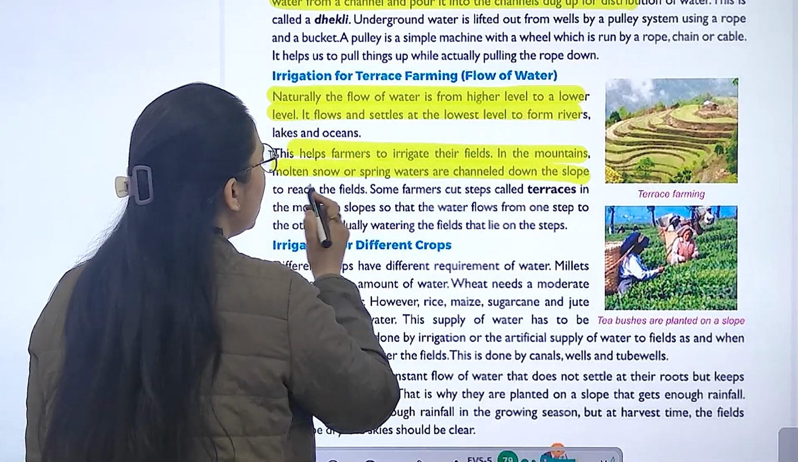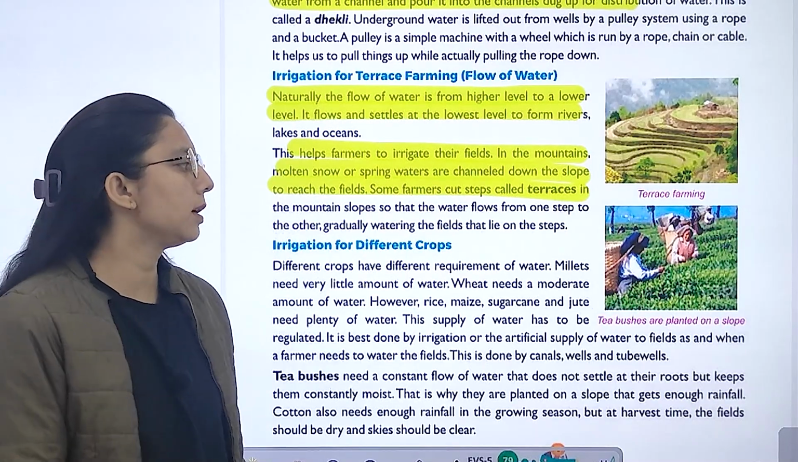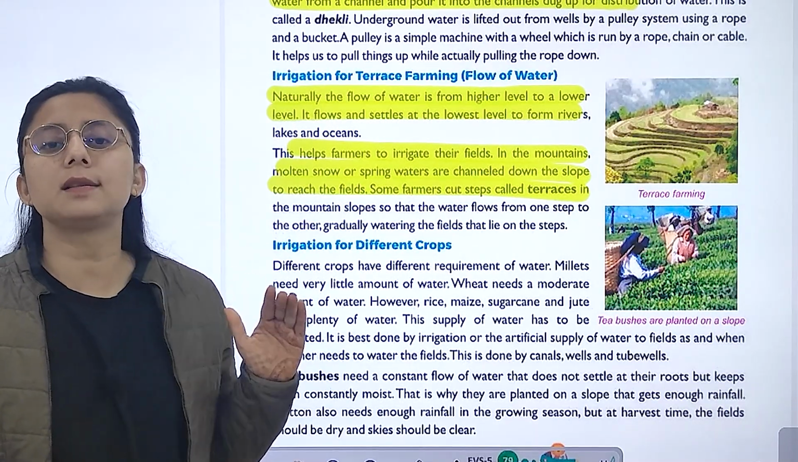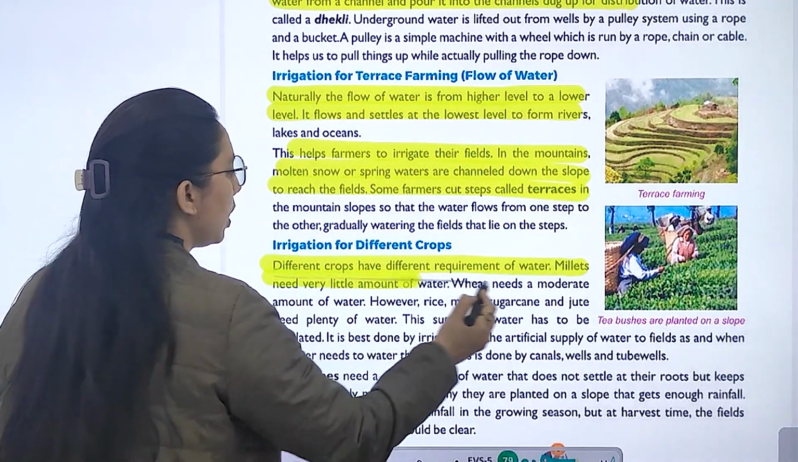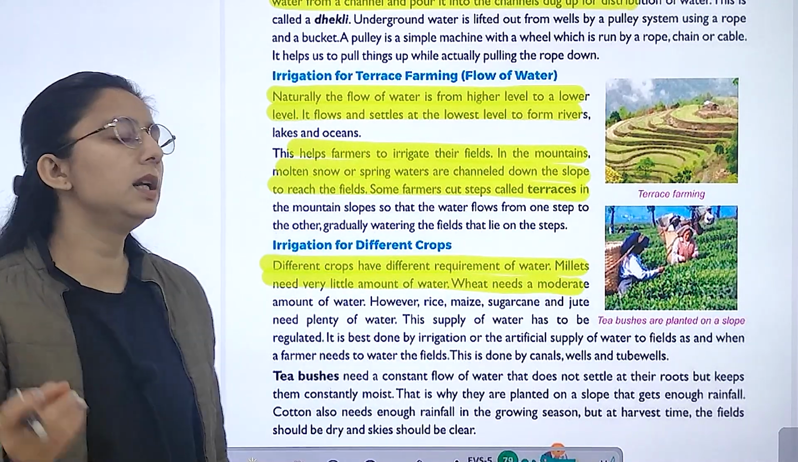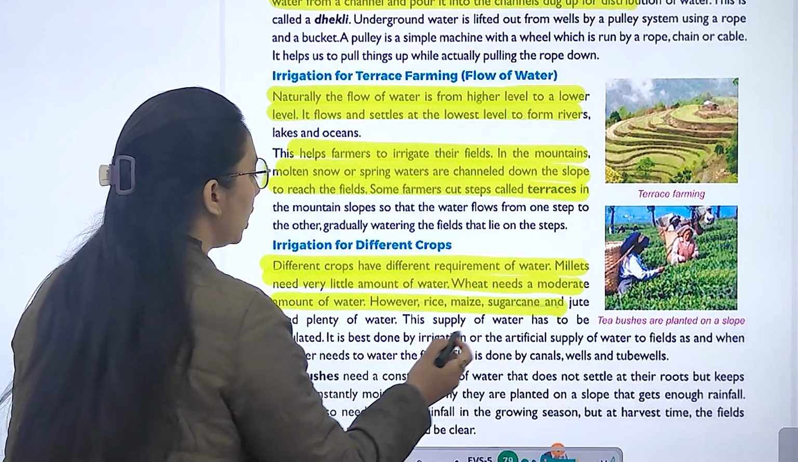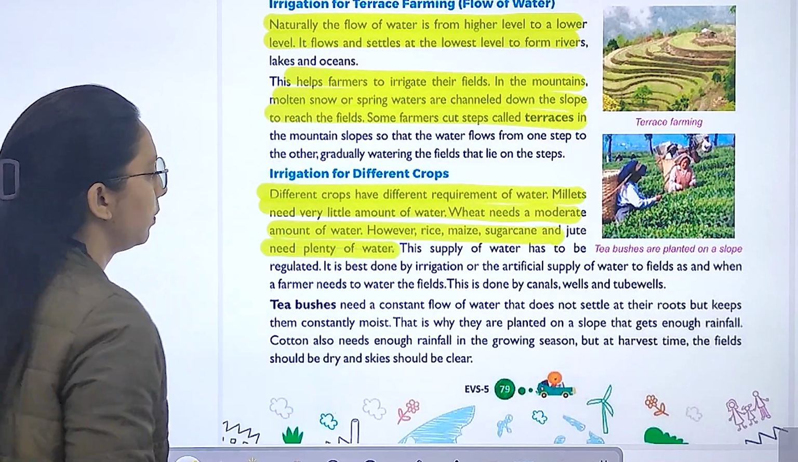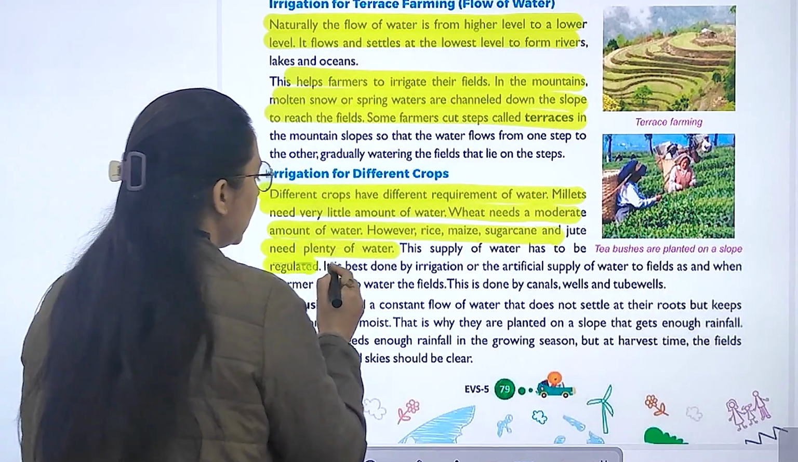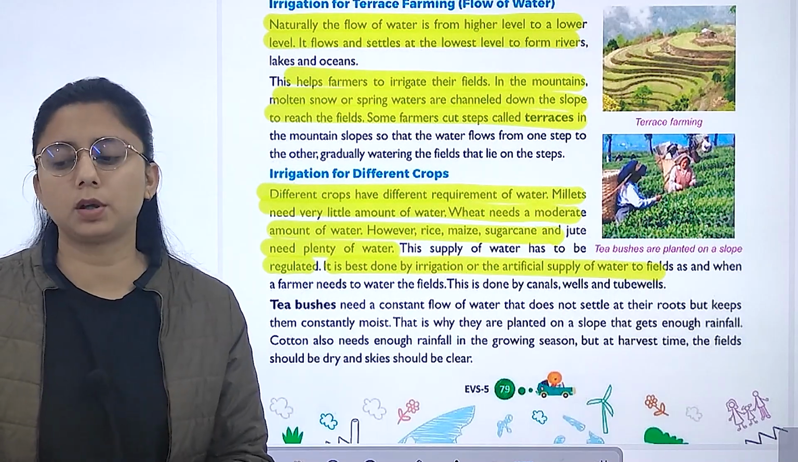In the mountains, melted snow or spring water is channeled down to reach the fields. Some farmers cut steps; these become terraces. Irrigation for different crops: different crops have different requirements of water. Millets need very little amount of water. Wheat needs a moderate amount of water. Rice, maize and sugarcane need plenty of water. The supply of water has to be regulated. This is best done by irrigation, the artificial supply of water.